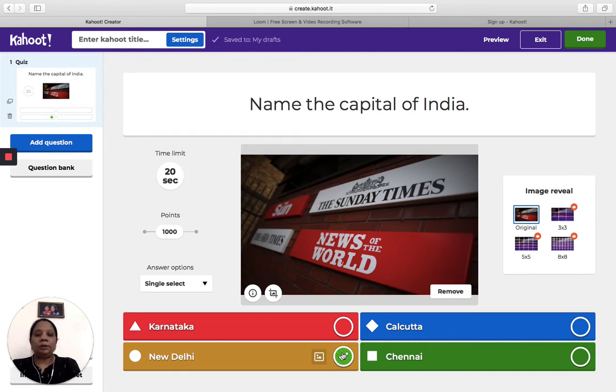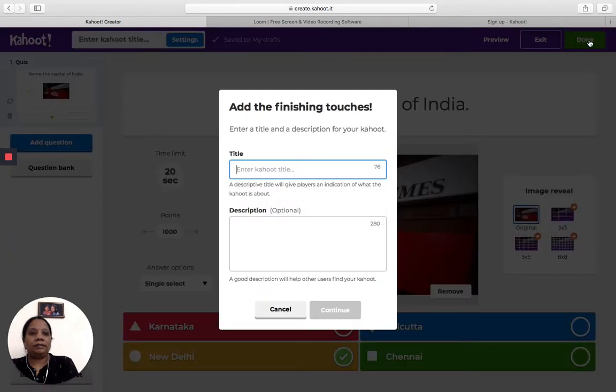Now, there is also one more thing that you can do, you can also add 4 images as 4 options. That is also possible. I can add an image as the first option, another image here as a second option, third image here as a third option, and fourth image. So I can either add a text as an option, the multiple choice options, or I can add 4 images also. That is also possible. And once I'm done with all the questions, I will give done.